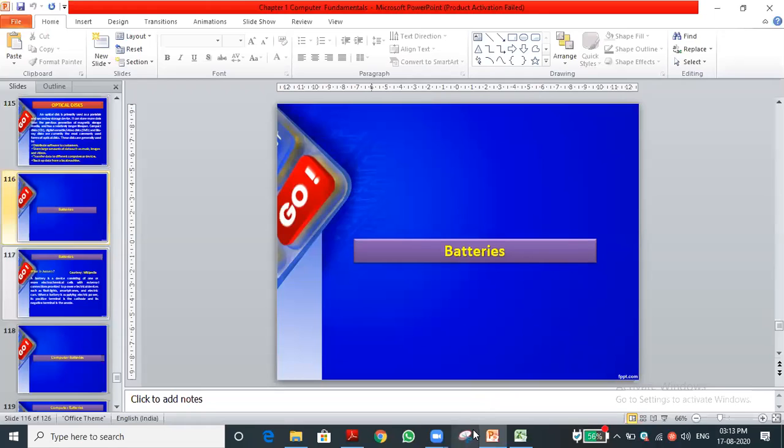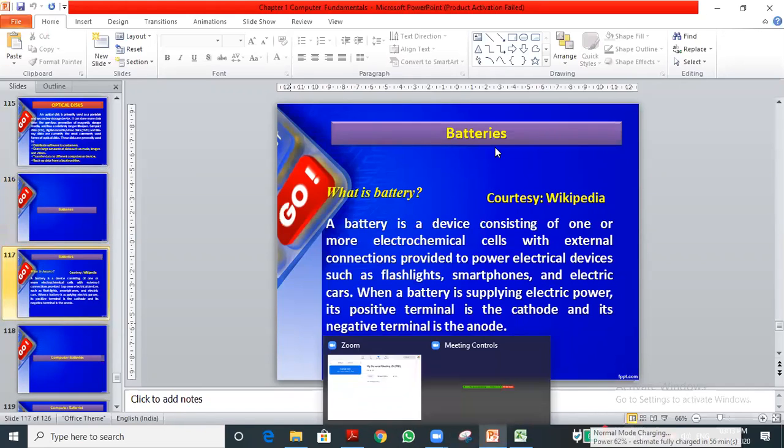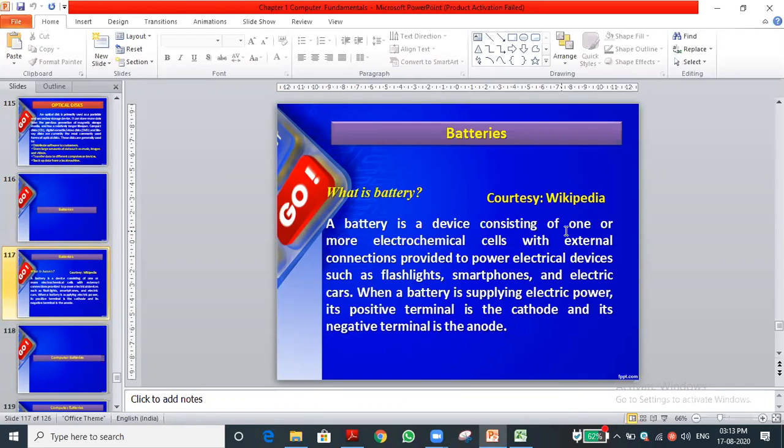What are the types of batteries, and why are they needed? That is one of the slides for you. What does battery mean? It's a device that supplies current, or supplies power, to gadgets. In a very simple way: a battery is a device consisting of one or more electrochemical cells. Many cells are inside the battery, and they are electrochemical cells. Some chemicals, some acids, some materials are used.